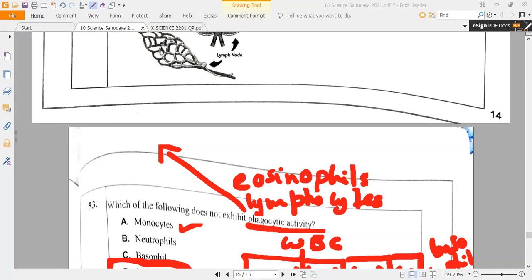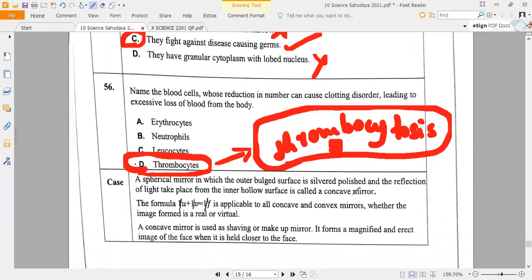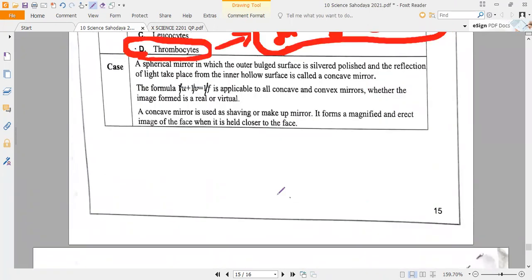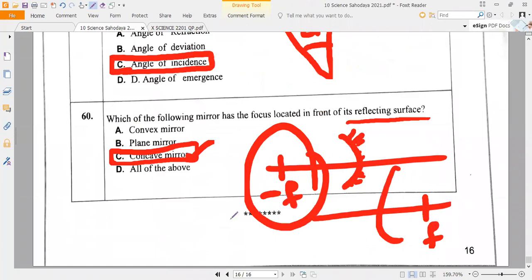Next, platelets: the disease related to them is called thrombosis. That is also something you have to remember, which I explained while teaching. So this is all about it. Most probably the question papers give case studies, and they are very easy.